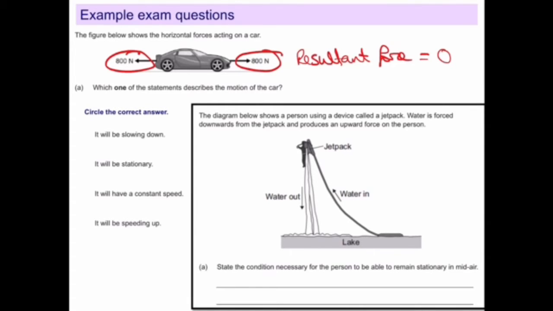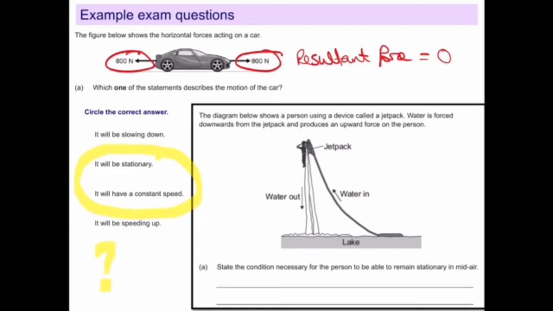So it looks like there might be two answers, because it can't be slowing down or speeding up, because there's no resultant force to cause any change. So it's either got to be stationary or it's got to have a constant speed. So we've got to pick which is the best answer out of those two. And it doesn't tell us whether the car was already moving or whether the car was parked.